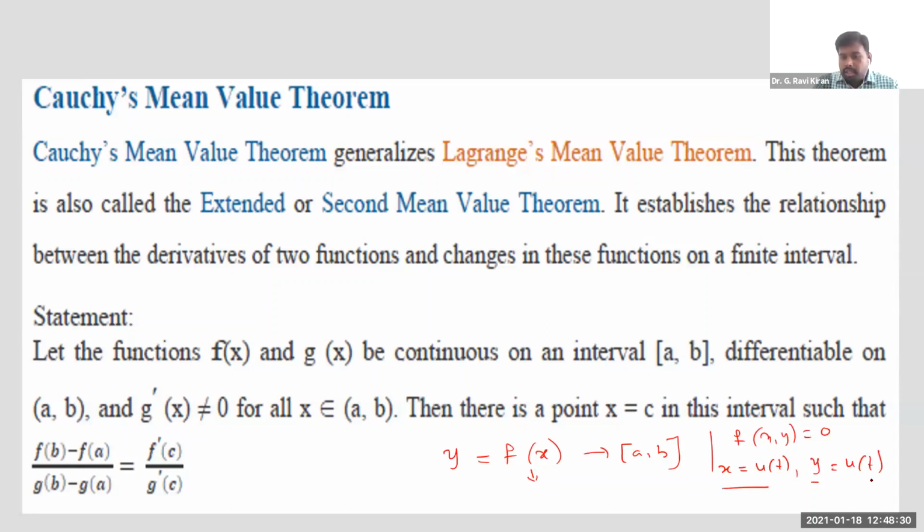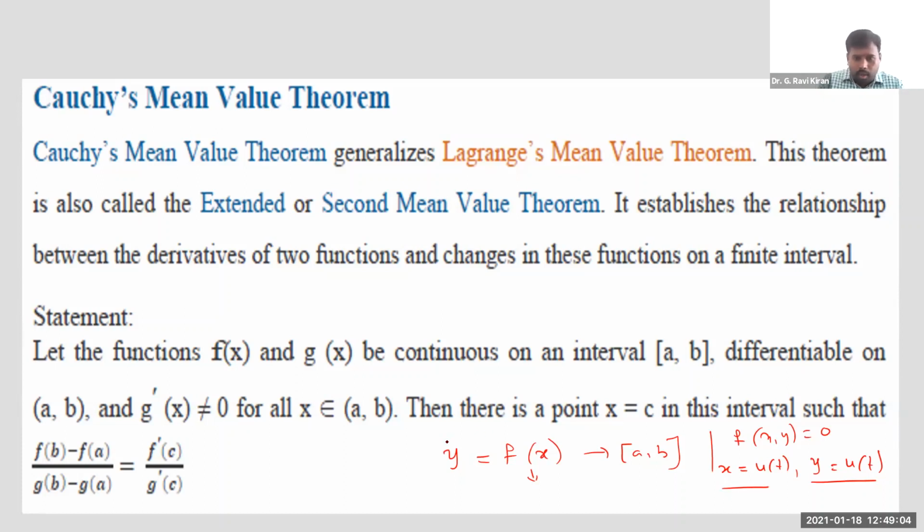Right? When you are given functions of this kind, then we cannot directly use Lagrange's mean value theorem. In that case, we use Cauchy's mean value theorem to verify the relation that connects instantaneous change and average change. Right? So this is the basic idea behind Cauchy's mean value theorem, but these two are not too different from one another. Lagrange's and Cauchy's are almost similar, but when you are given a function in parametric form, we try to use Cauchy's mean value theorem, right?